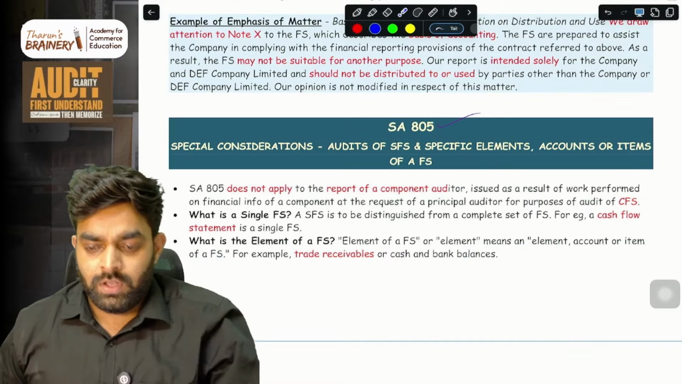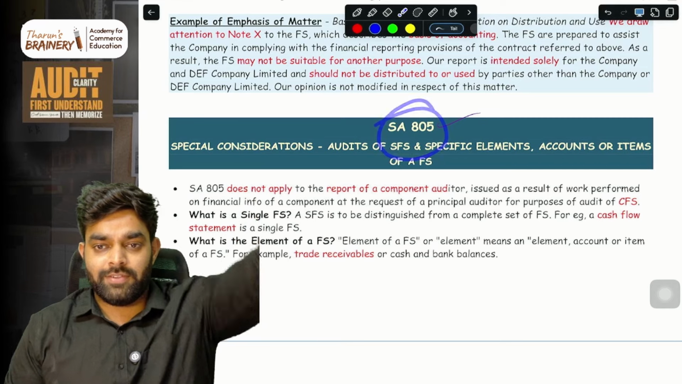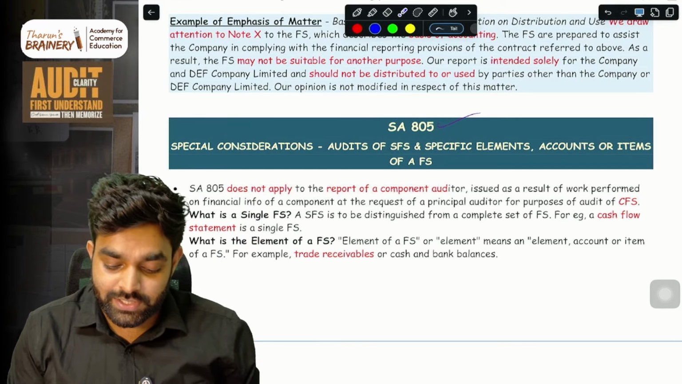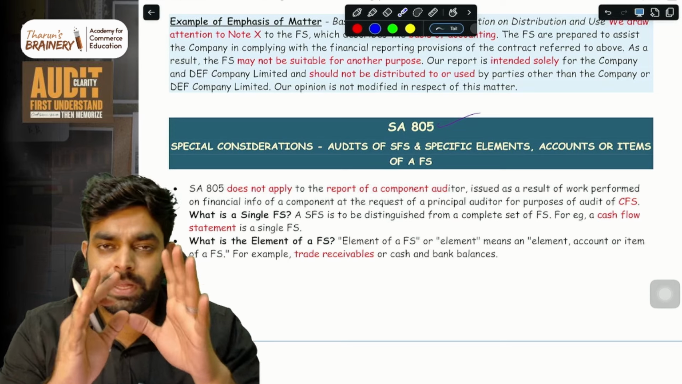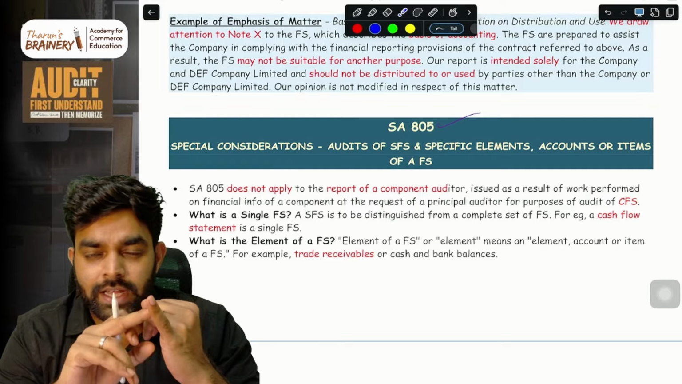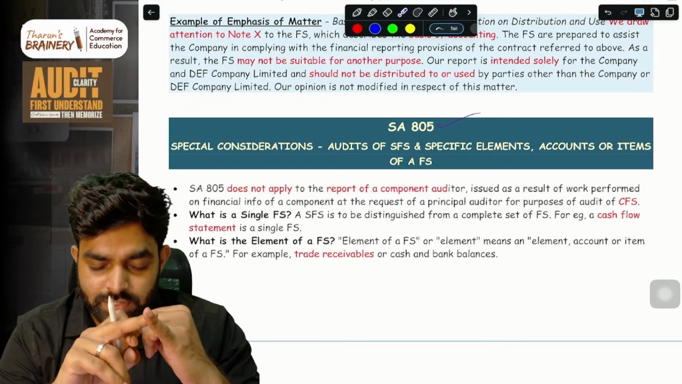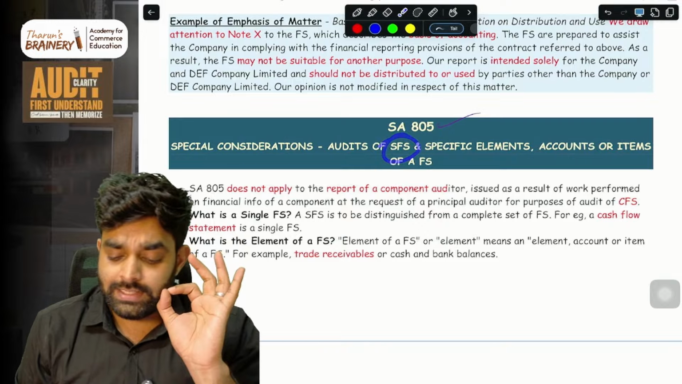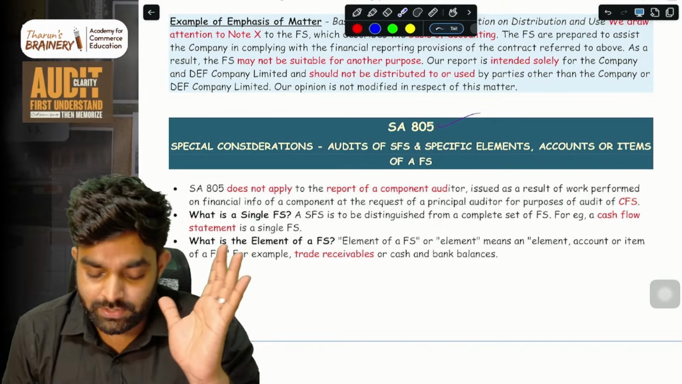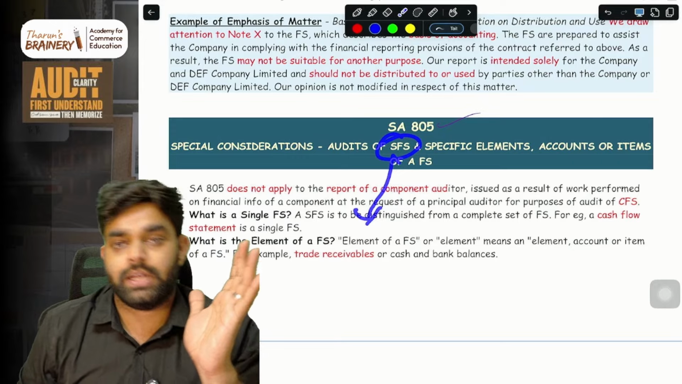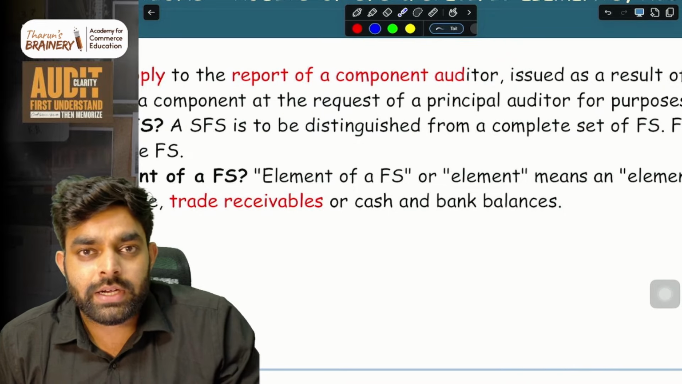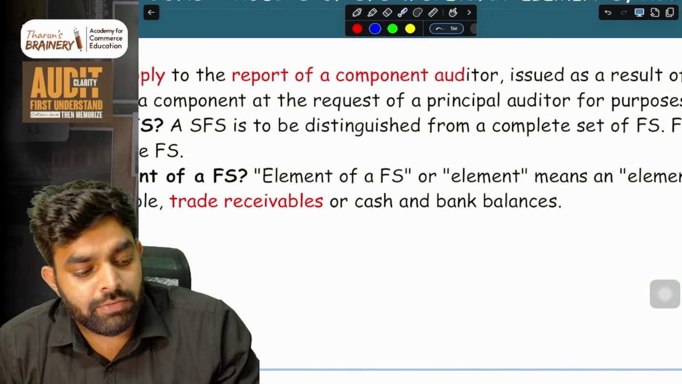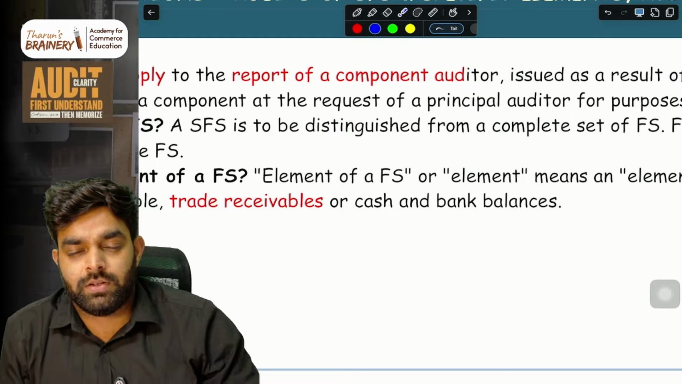Okay. So SA 805, that is special considerations in audit of SFS and SCFS. It simply means SFS means single financial statements, and SCFS means specific elements in a financial statement. So what do you mean by single financial statement? Single financial statement means normally till now we were talking about audit of complete set of financial statement.